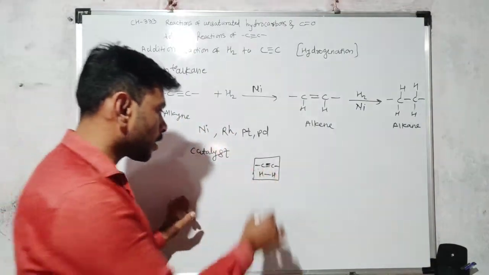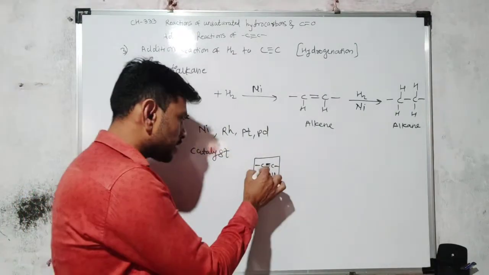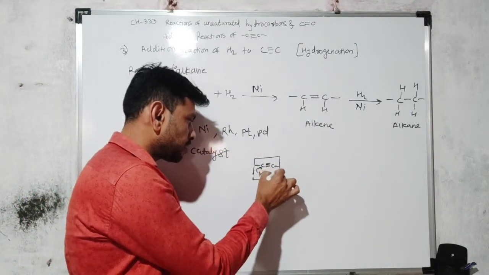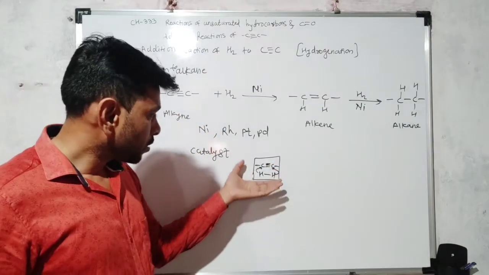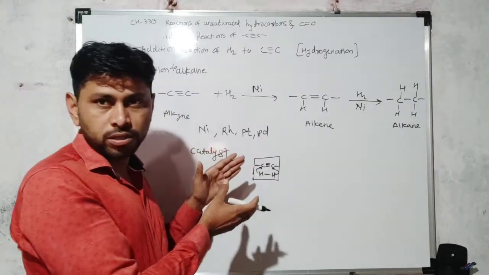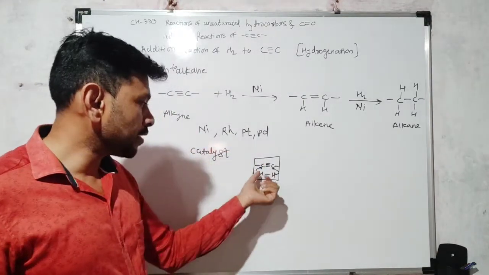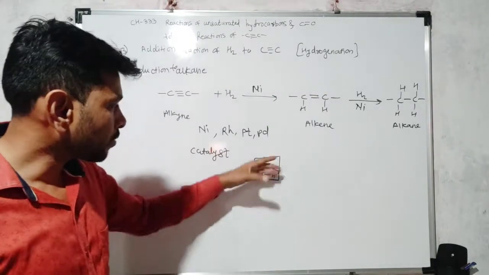So now they approach closer to each other, and that's why it is easier to add these two hydrogens across the carbon-carbon multiple bond, because this surface provides these two molecules in the vicinity, and due to this vicinity they are ready to react, easy to react, and that's why they react.